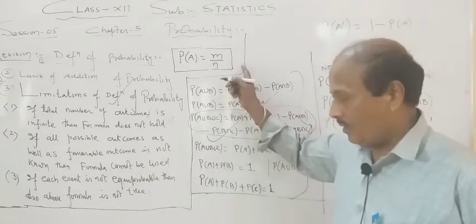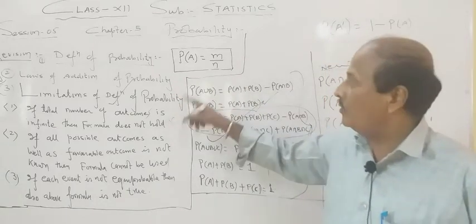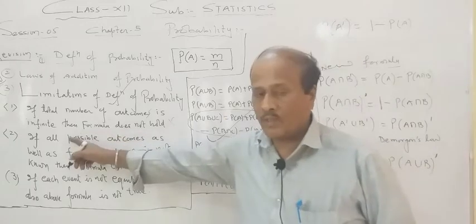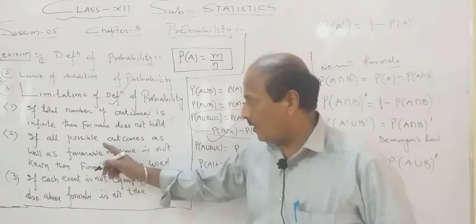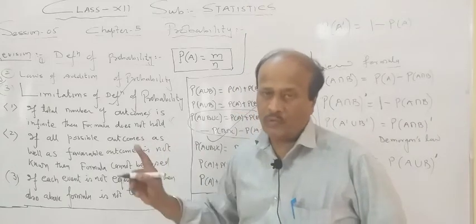So one very big limitation is that this formula works only when the number of outcomes is finite. Then second, all the possible outcomes must be known to you.